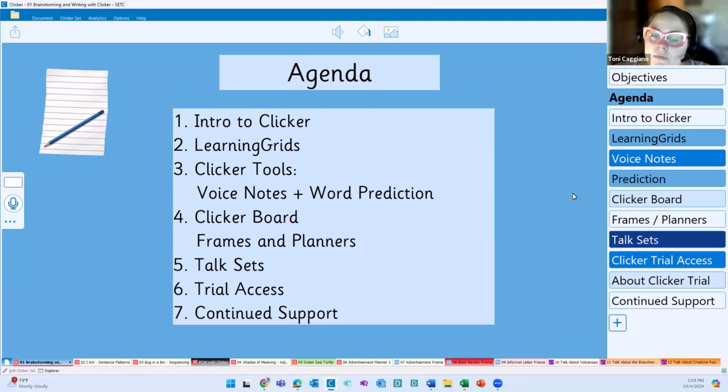In terms of Clicker features, I want to finish with our talk sets, which I think are fantastic for brainstorming to support our speaking and our more verbally confident students with their brainstorming in preparation for writing. And then we're going to talk a little bit about a trial opportunity that is made available through collaboration between Crick Software and SETC. Again, if there's any questions, please pop those in the chat. If you're just getting here, this session is going to be recorded for later viewing.